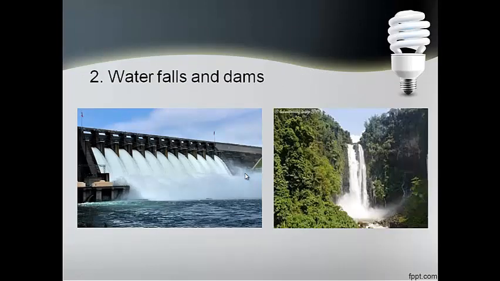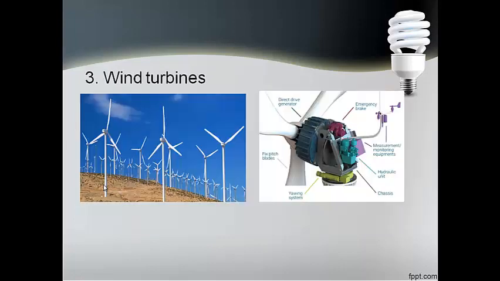Waterfalls and dams are another way of getting electricity. They put the generator by the water that falls very fast, so this fast movement of water will move the generator very fast, so it will give us electricity.